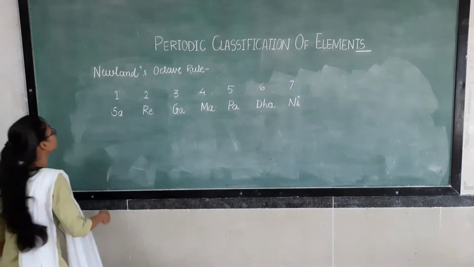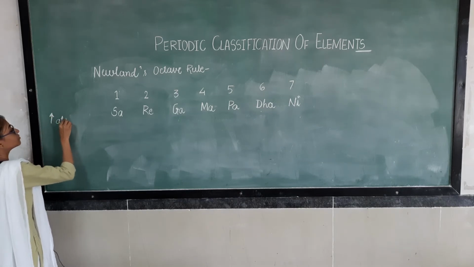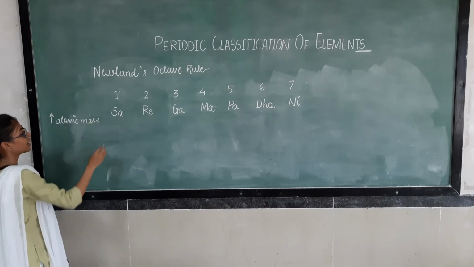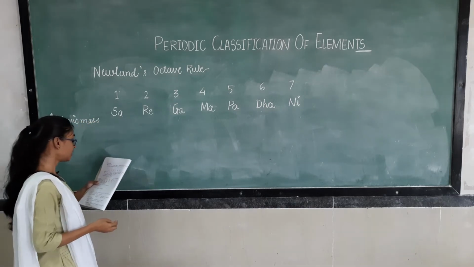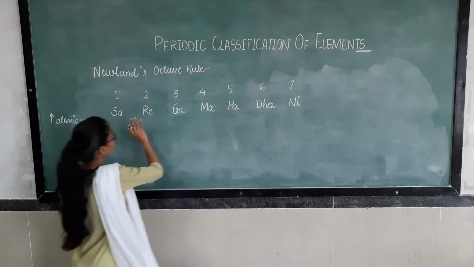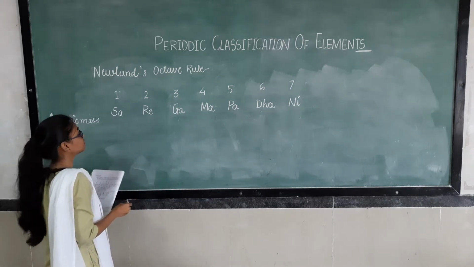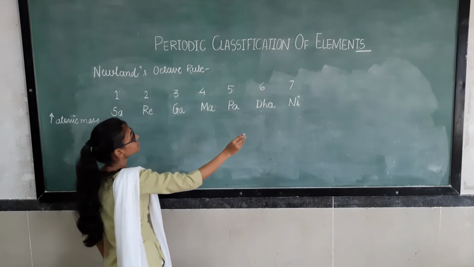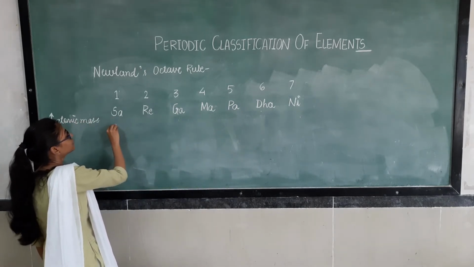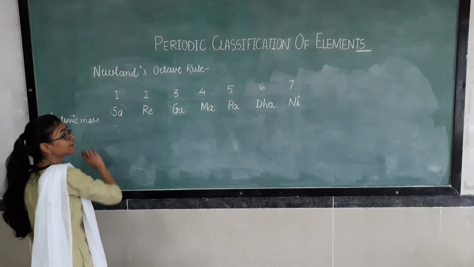On the basis of increasing atomic mass he has arranged these elements, and he concluded that every 8th element after the 7th has properties similar to the first element. Whatever element comes after these 7 will have properties similar to the element which is kept here.